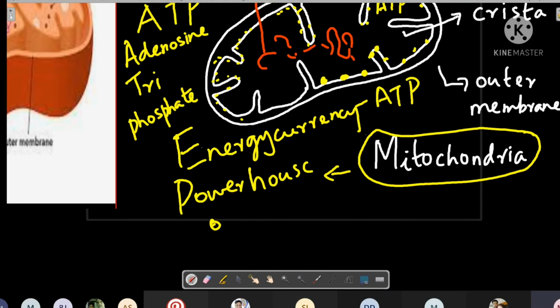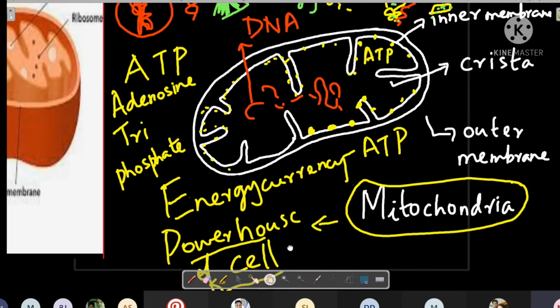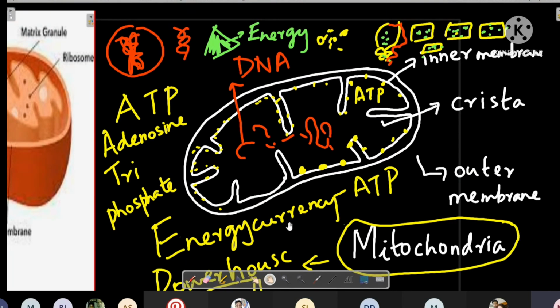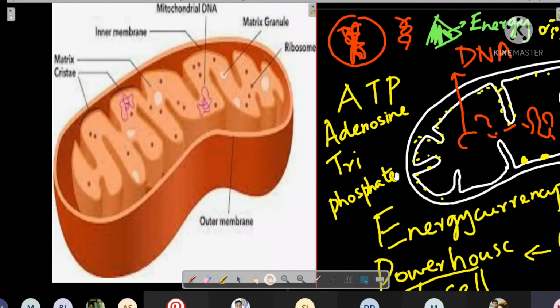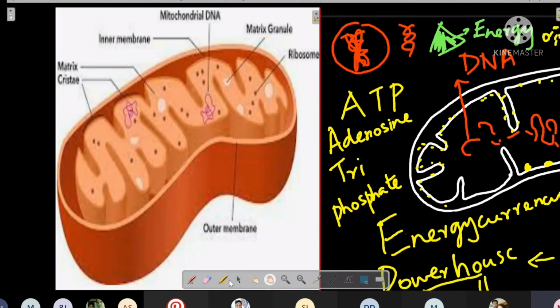So which cell organelle is called the powerhouse of the cell? Mitochondria. Very good. And energy currency means ATP. Suicide bag means lysosome. And this is also a cell organelle in which DNA is present. DNA is not present in all cell organelles. In some cell organelles it is there. One is this mitochondria.